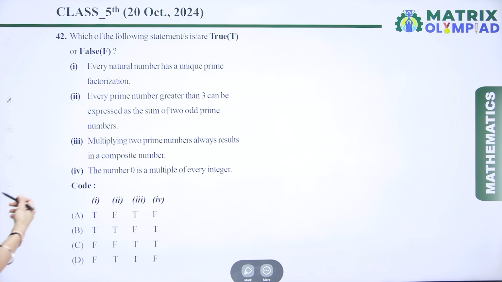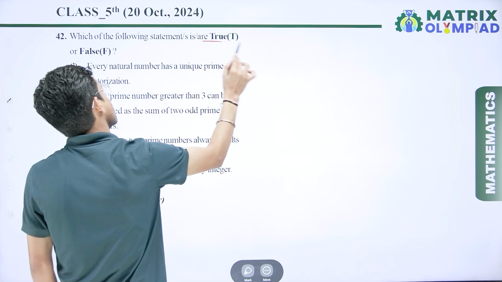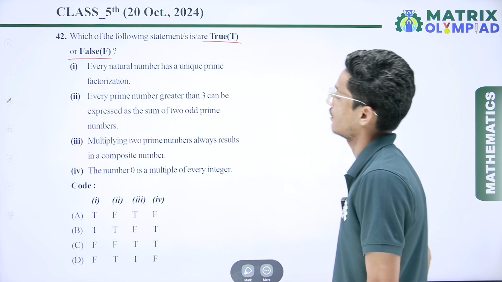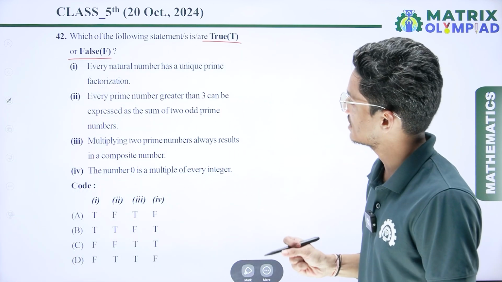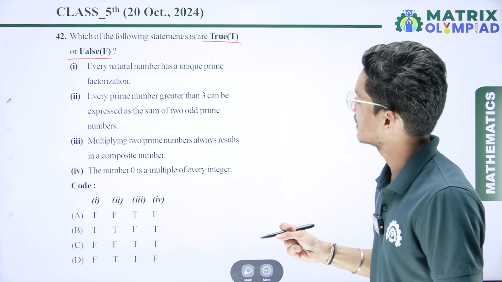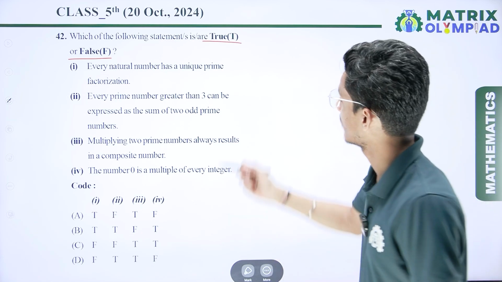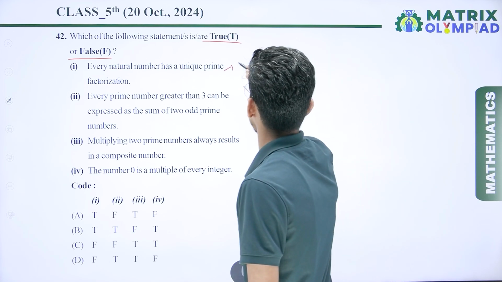So now if I talk about the next question, which of the following statements are true or false. Again we have given 4 statements and we have to find which one is true and which one is false. So first is, every natural number has a unique prime factorization. So I can say this one is true.